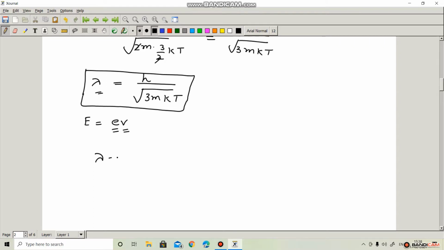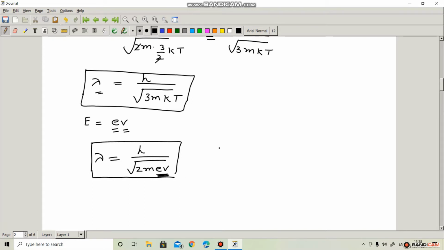So we know that lambda is h upon under root 2mE, and we can replace E by eV, so it becomes under root 2meV. And this is the de Broglie wavelength in case of electron.